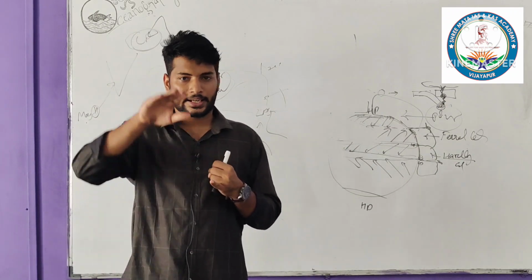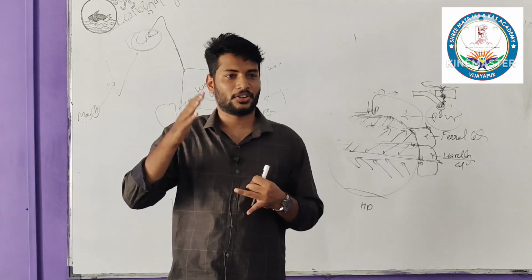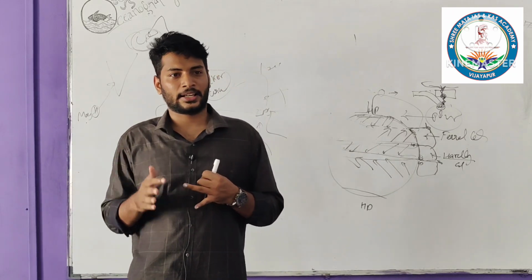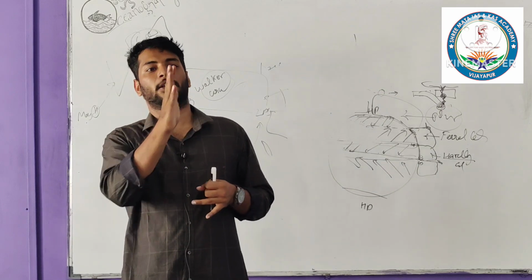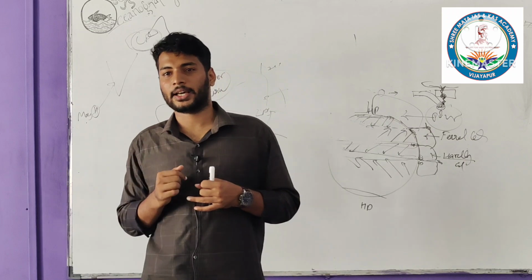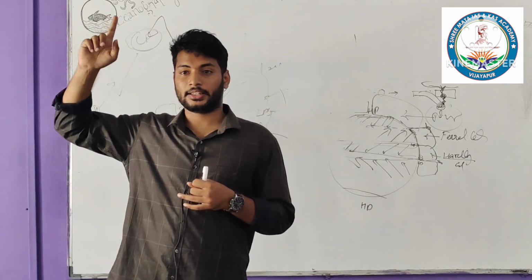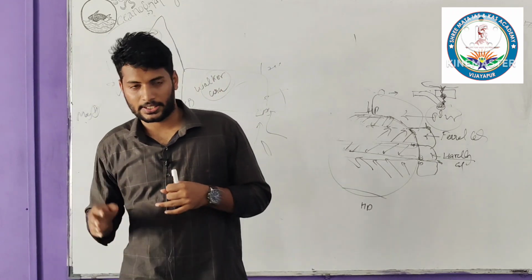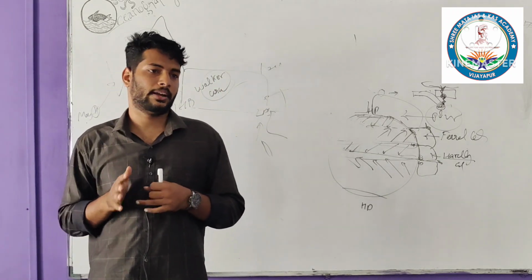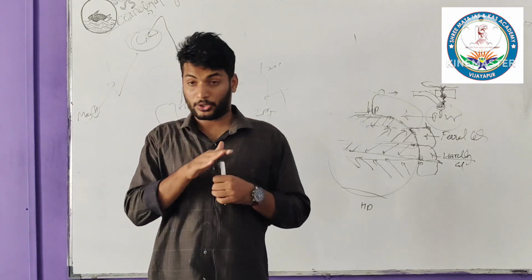Okay, then we have the Canary current, which results in the formation of the Sahara. Then we have the Benguela current, which results in the formation of the Namib Desert. Then we have the Falkland current, near the Falkland Islands, which results in the formation of the Patagonian Desert. Then we have the Humboldt or Peruvian current, which results in the formation of the Atacama Desert. Then the West Australian current results in the formation of the Great Australian Desert. So these are the things you have to keep in mind with respect to the currents. That's all about the horizontal movement.